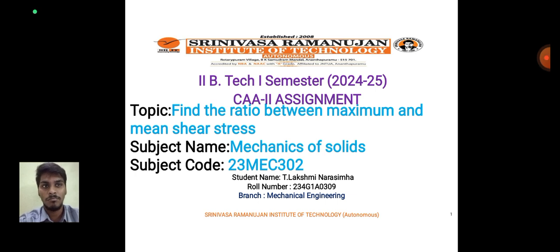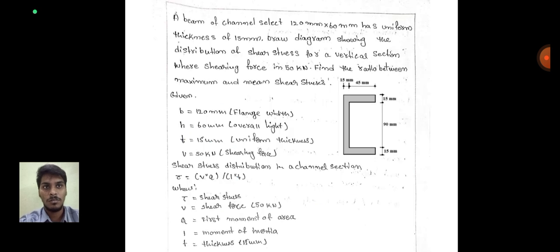234G1A0309. Today my topic is to find the ratio between maximum and mean shear stress. In the question given, a beam of channel section 120 mm by 60 mm has a uniform thickness of 50 mm.